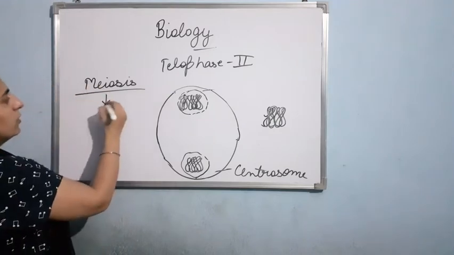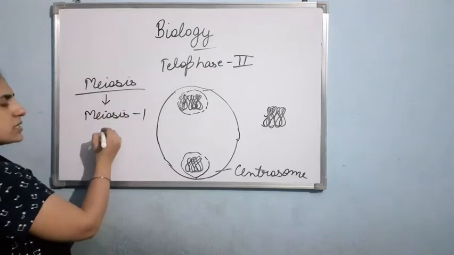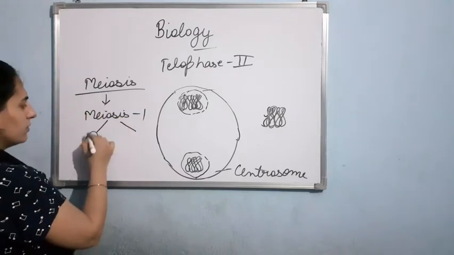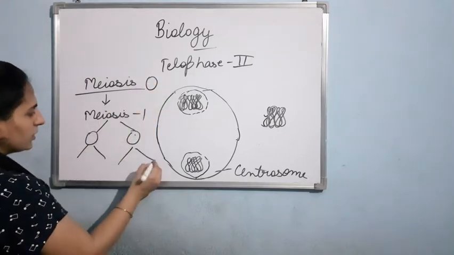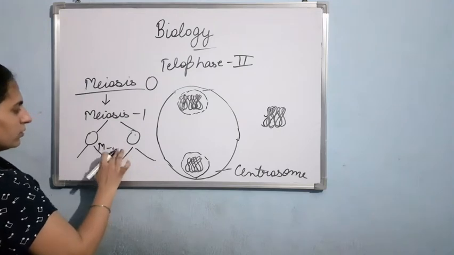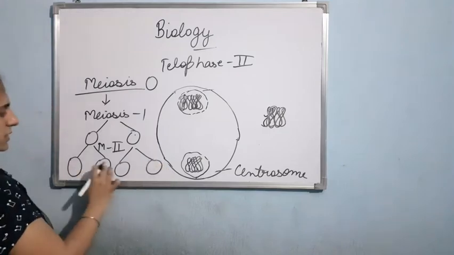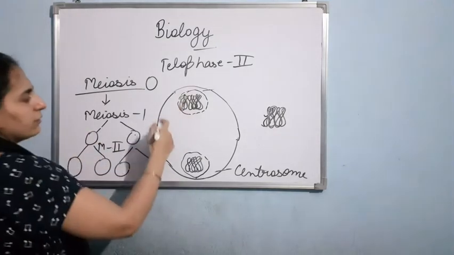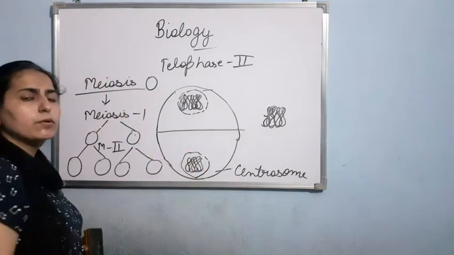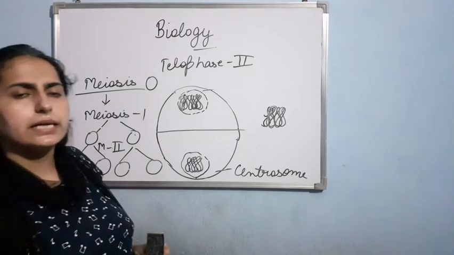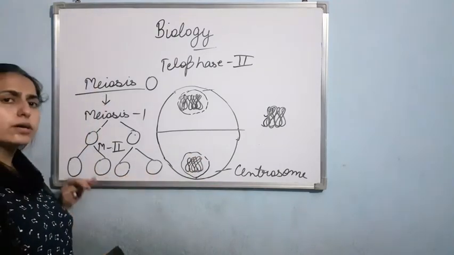After that there will be cytokinesis, and the meiosis results in the formation of 4 haploid cells. As you know, we had done meiosis 1, which results in the formation of 2 cells from a single cell. After that there is meiosis 2, which results in the formation of 4 daughter cells. We are studying one cell, which will divide into 2. The second one is also undergoing the same process simultaneously: prophase second, metaphase second, anaphase second, telophase second, and then cytokinesis, and at last there is production of 4 daughter cells.